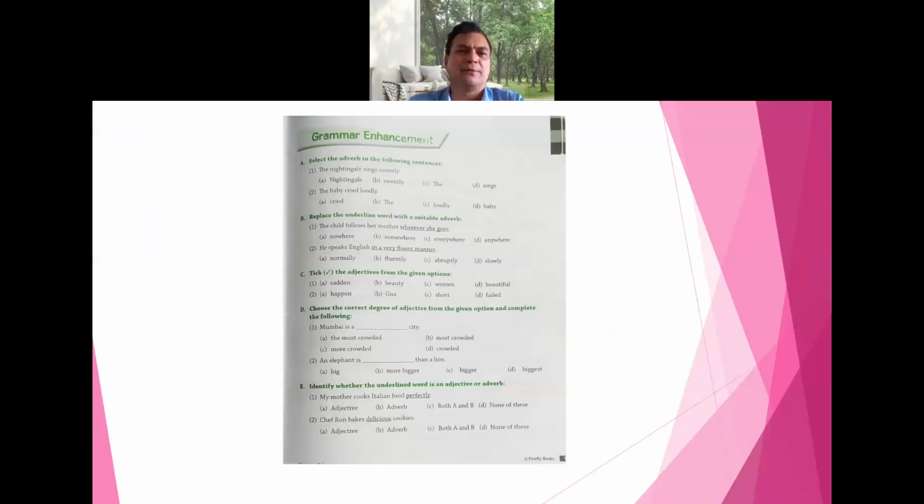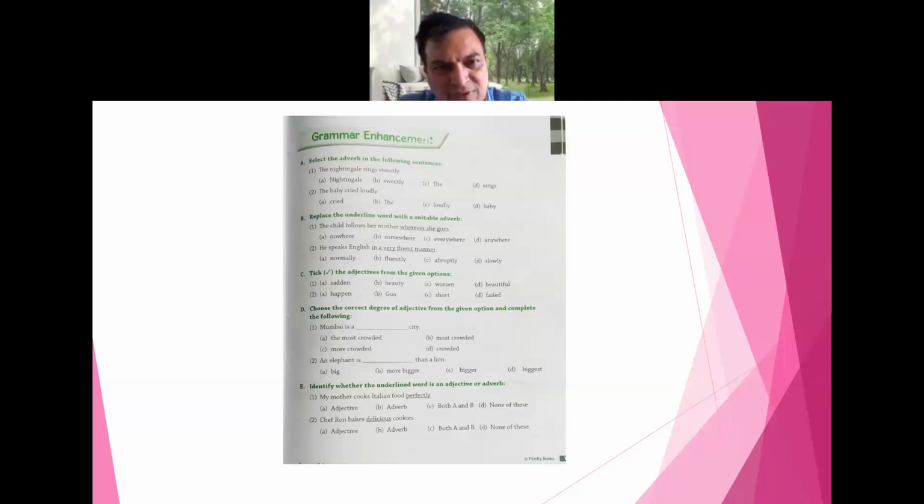Now, some questions of grammar we will discuss. Select the adverb. Whatever grammar we have done, let's have a revision of that. The nightingale sings sweetly. Select the adverb in the following sentences. Which one is the adverb here? Sweetly. Very good. The next one, the baby cried loudly. Loudly. Absolutely.